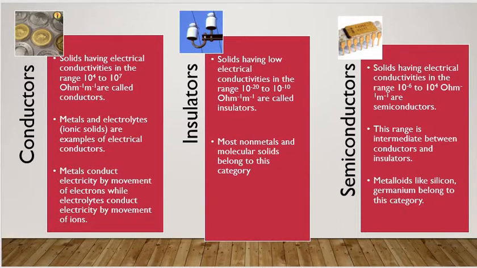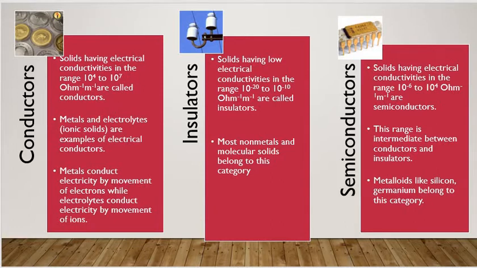Let's talk about insulators now. Insulators are the solids having low electrical conductivity in the range of 10 raised to minus 20 to 10 raised to minus 10 ohm inverse meter inverse. Most of the non-metals and molecular solids belong to this category.